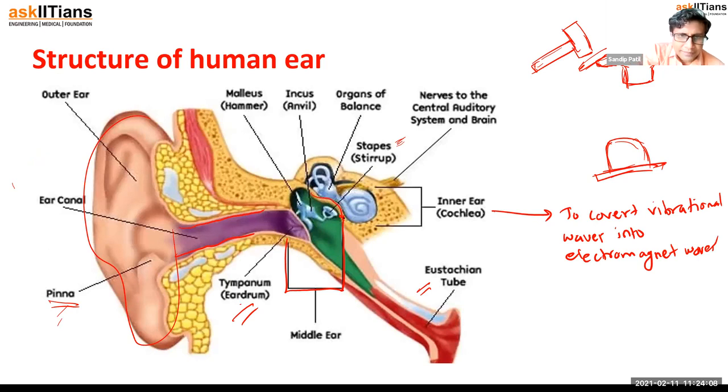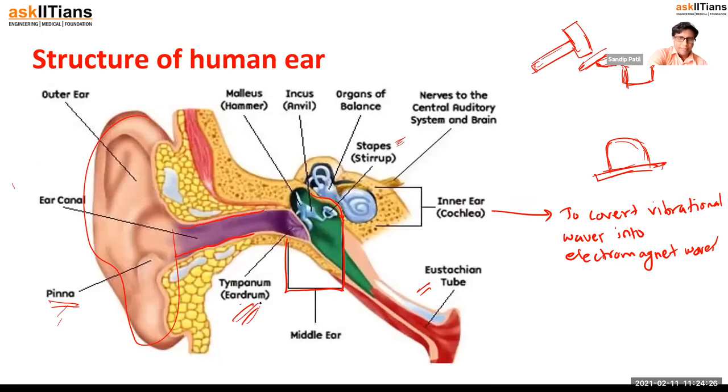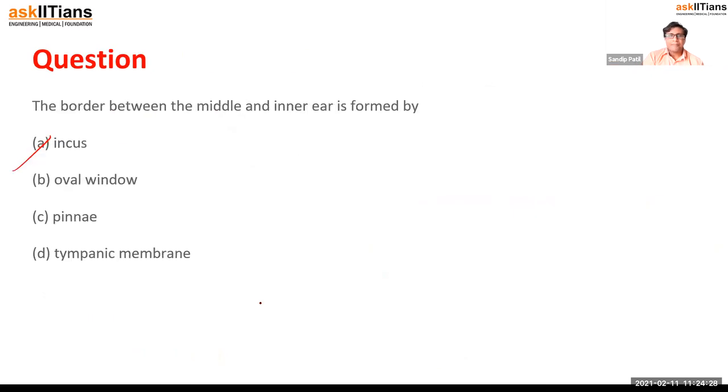So can we say incus? Incus is providing the border there. Yes. Pinna is obviously outward. Oval window is not there. Tympanic membrane is the eardrum anyway. So we can say incus will be our answer.